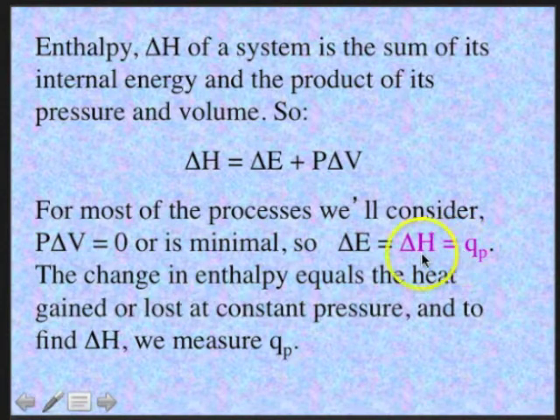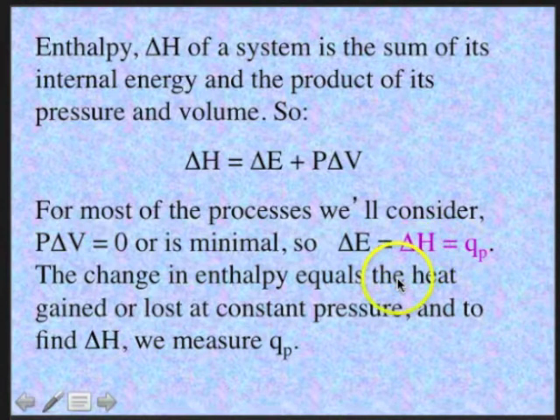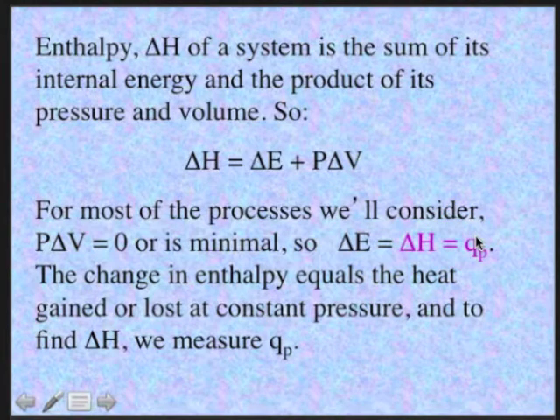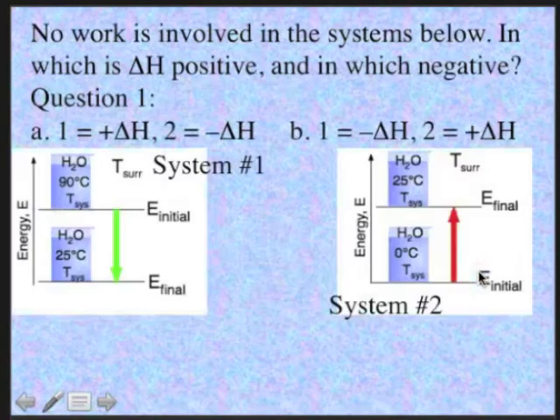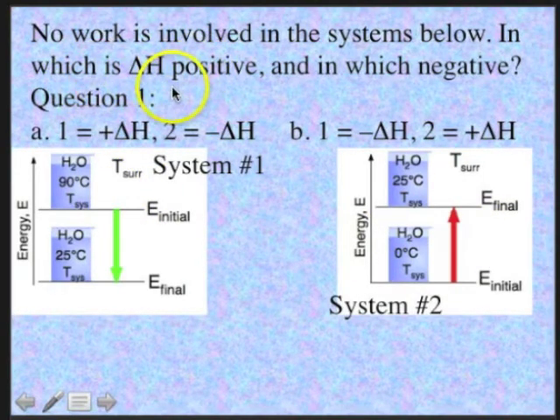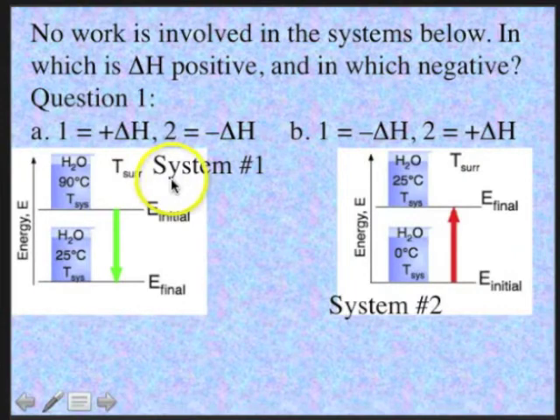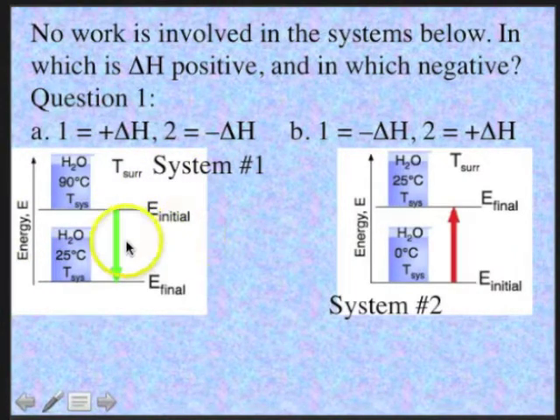So enthalpy, the way we'll be using it in class, relates to the heat of a system being lost or gained at constant pressure. So in these systems, we want you to identify in which is delta H positive and in which is delta H negative. We'll be asking you this in class. You might study it so you can make an intelligent choice when we get to it.